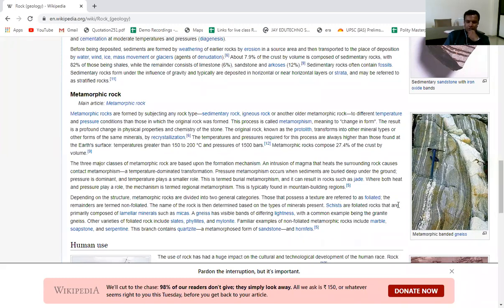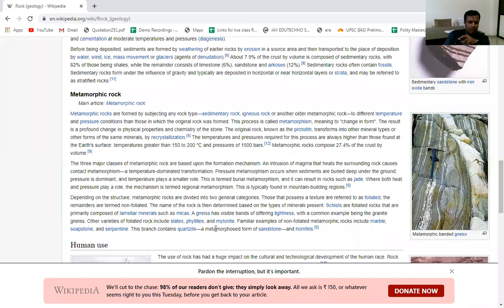Schists are foliated rocks that are primarily composed of lamellar minerals such as micas. Mica is an example of a foliated mineral, which changes the characteristics of the rock. Then gneiss has visible bands of differing lightness, with a common example being granite gneiss. You can see the granite which is used while making kitchens, where there are some different colors. So here we can see the gneiss. This is used for making the kitchen and the furniture.